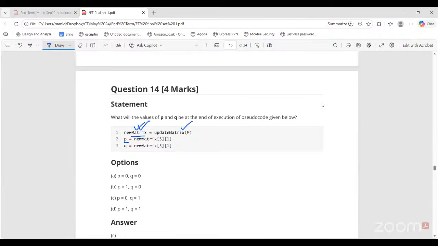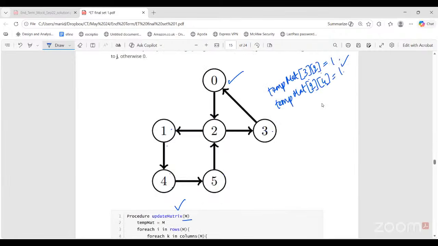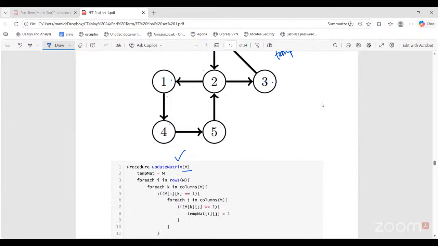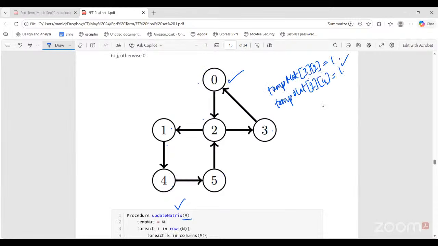So now for 3, 1, what is the value stored in the temporary matrix? That's what they're asking. For 3, 1, am I able to find such a route via an intermediate node? There is a route, but it goes through two nodes. Yes, but here I'm only checking for one hop: I to K, K to J. Is there any such K for 3, 1?